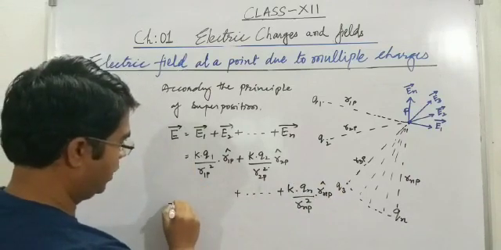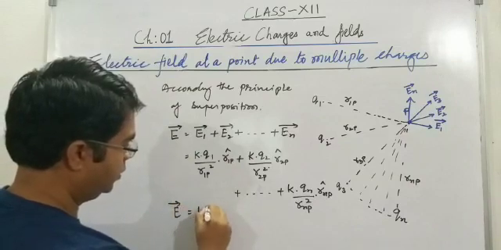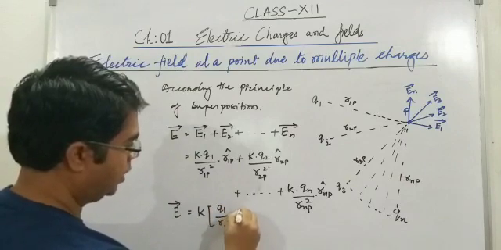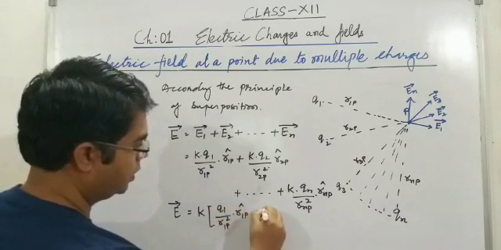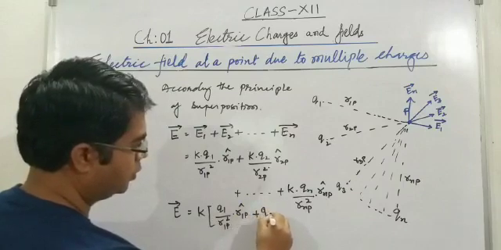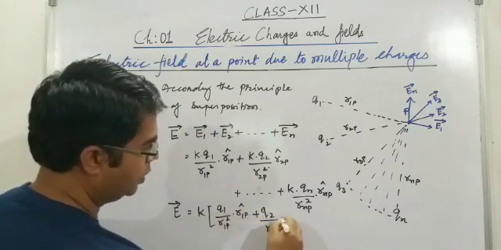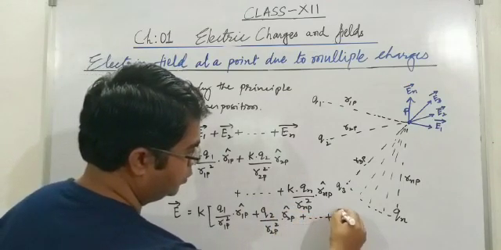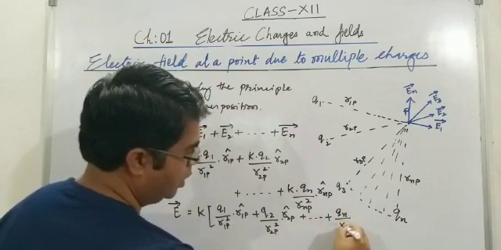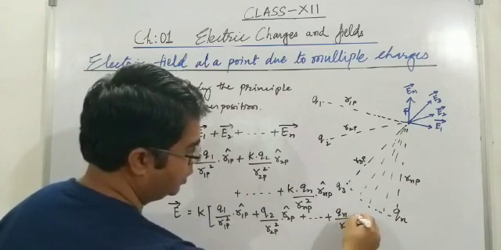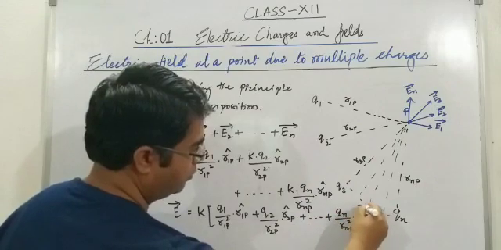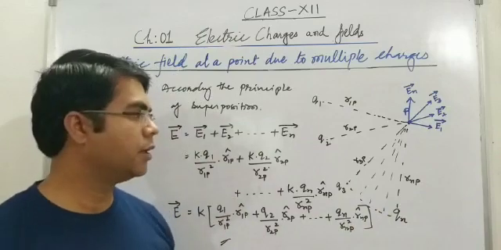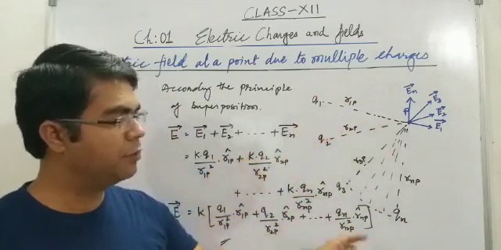So vector E is equal to K times Q1 by R1P square R1P cap, plus Q2 upon R2P square R2P cap, plus up to Qn upon RNP square RNP cap. This equation gives the electric field at a point due to multiple charges.